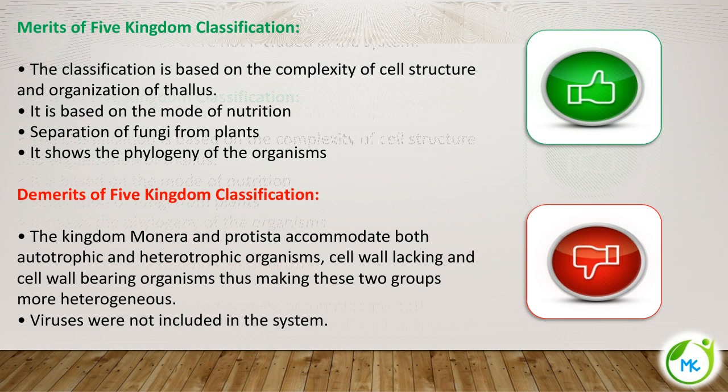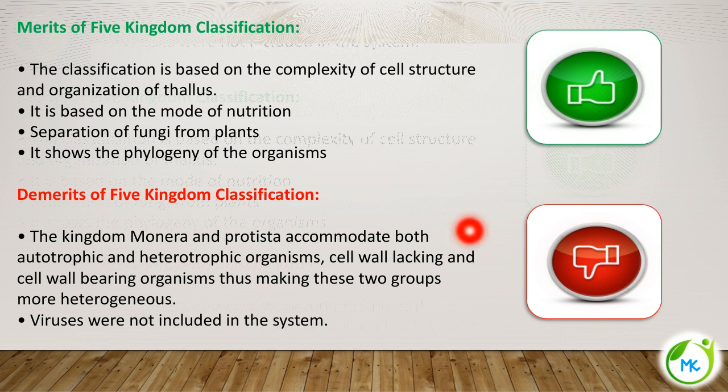You all know the first organism to evolve on earth is bacteria. So this classification is according to the phylogeny, starting from bacteria and ending with Animalia. So it shows the evolutionary relationship among the organisms.